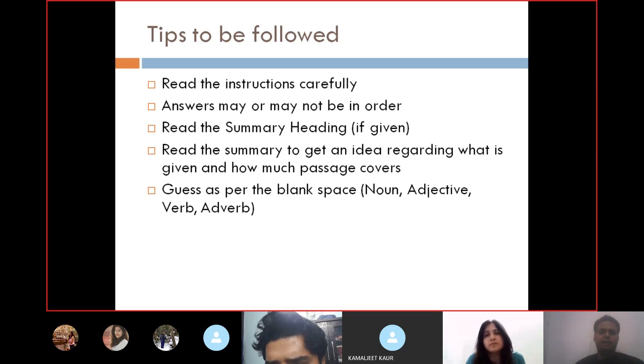Now guess as per the blank space. There can be a noun, an adjective, a verb, or an adverb. This is the most important tip here: guess as per the blank space. After seeing the blank space, you will find yourself in a position to ascertain whether it can be a noun.